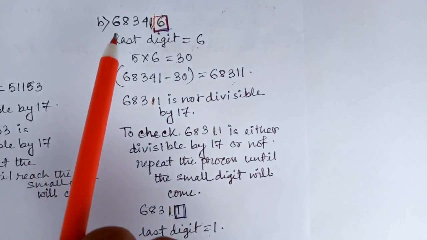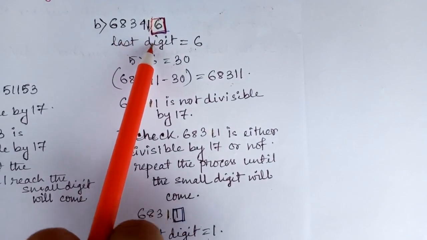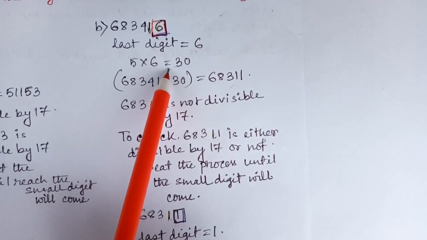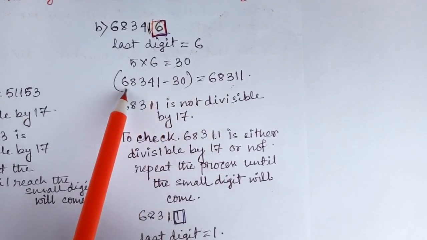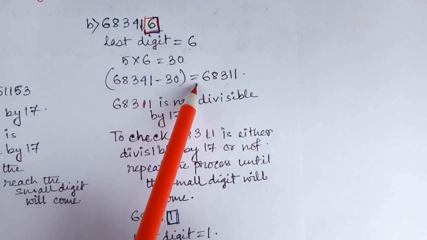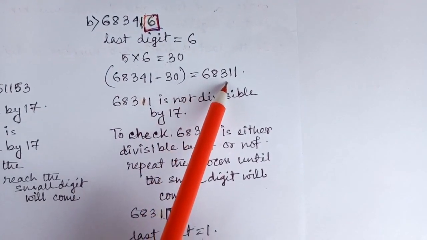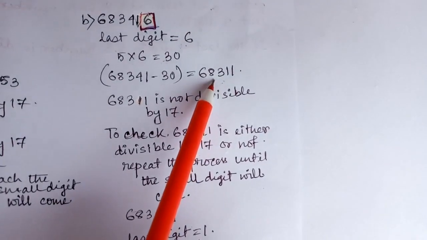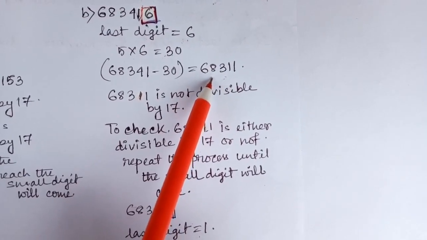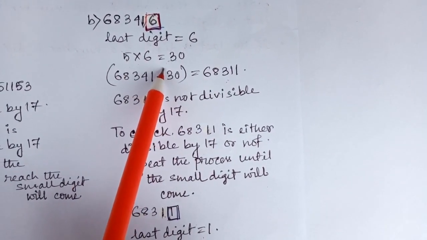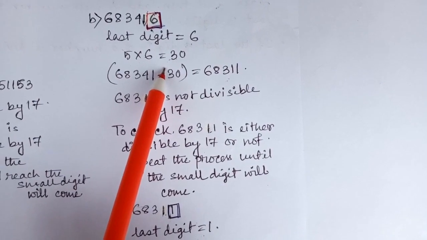But in this case, 683416 has the last digit 6, which is multiplied by 5, and we get 30. Now this 30 is subtracted from the rest of the digits, that is 68341, and we get 68311. So now we have to check whether this 68311 is divisible by 17 or not.